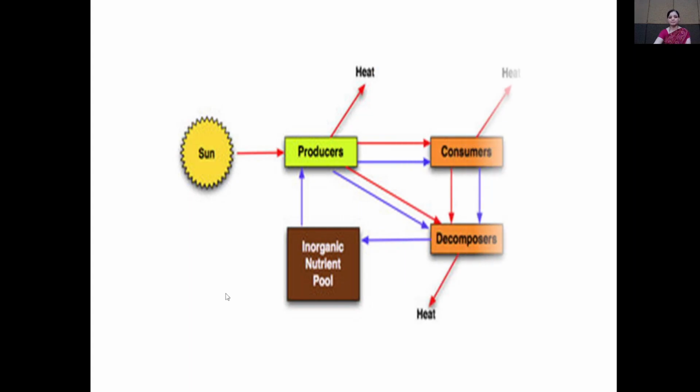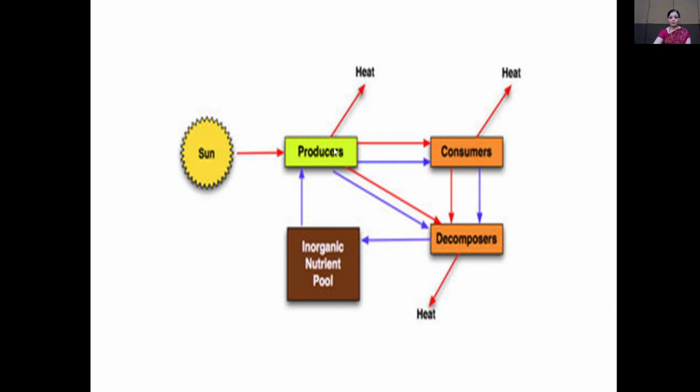Now see the diagrammatic representation of the energy flow. Firstly, from the sun, solar energy is absorbed by the green plant in the presence of the chlorophyll pigment present in the leaf.